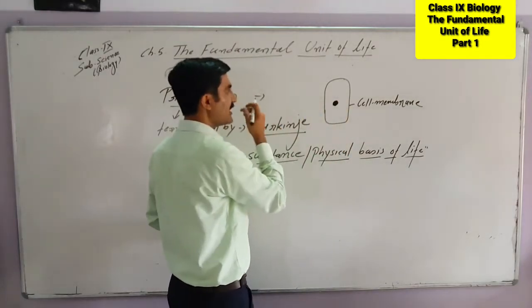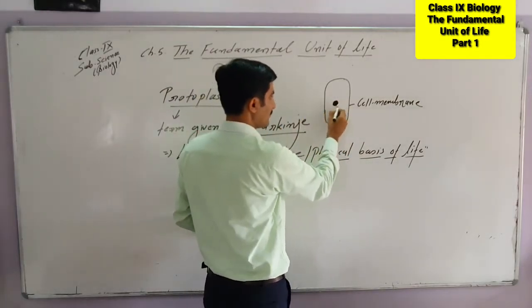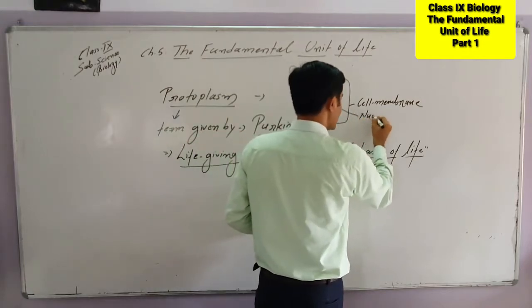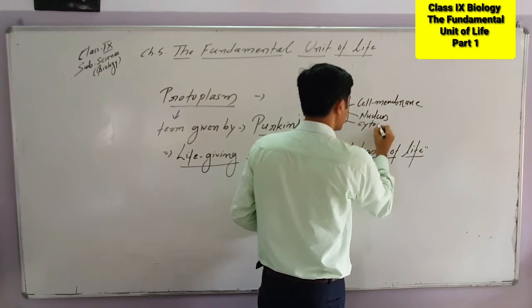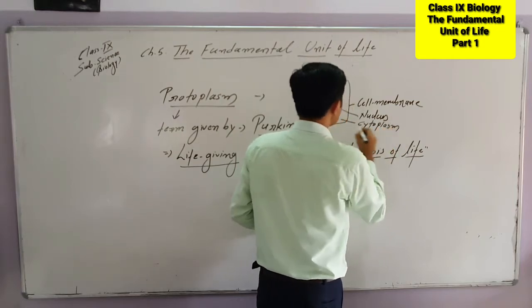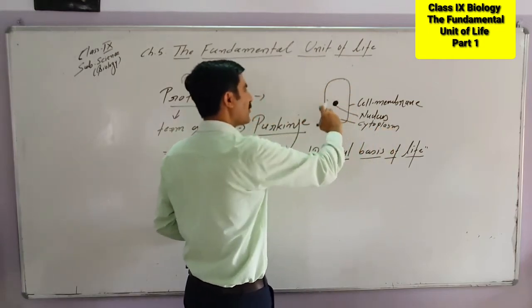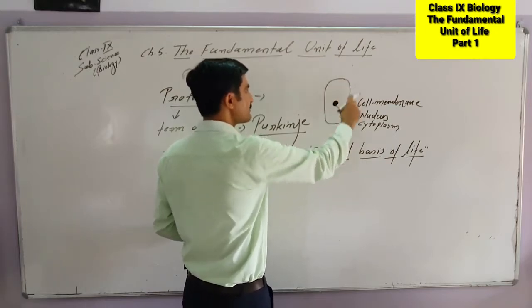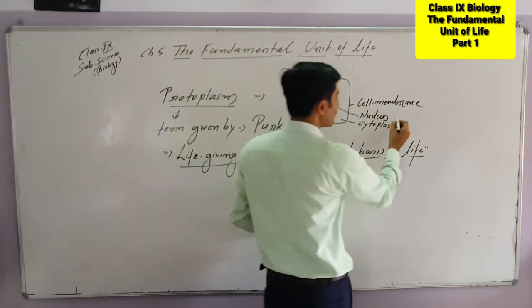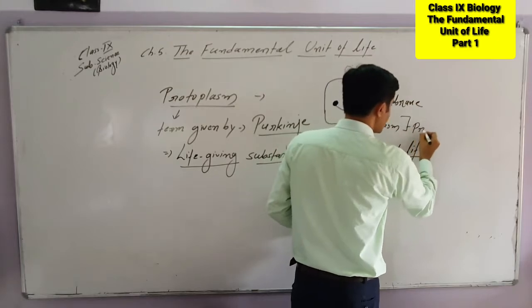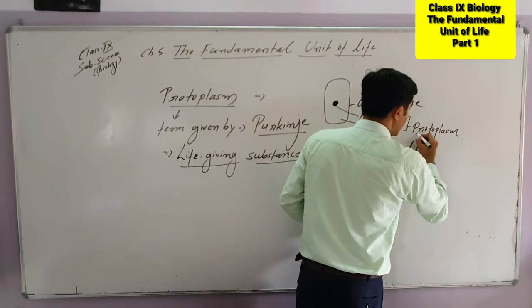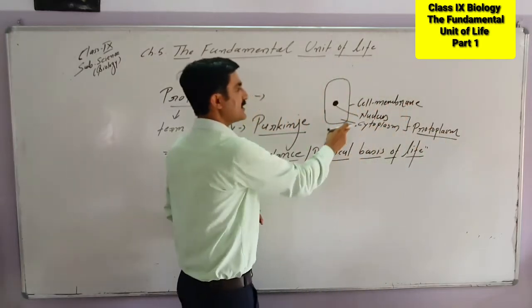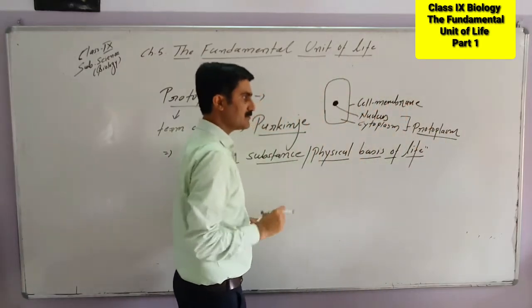Okay, so please keep in mind nucleus. This is the nucleus, and this one we always label as the cytoplasm. So please keep in mind, all the components including the nucleus which are present inside this boundary together make the protoplasm. So this point we have to keep in mind, that protoplasm includes nucleus and cytoplasm both.